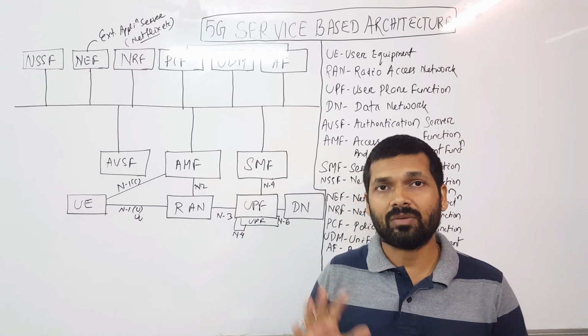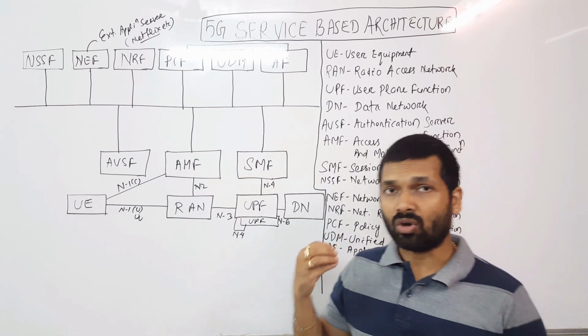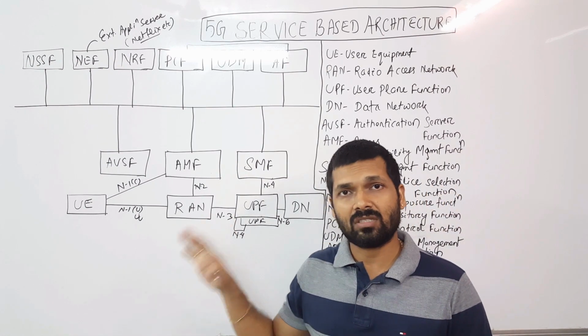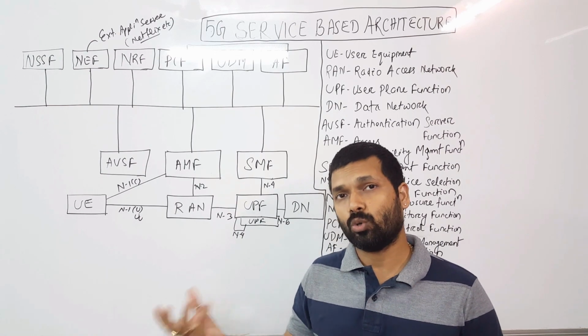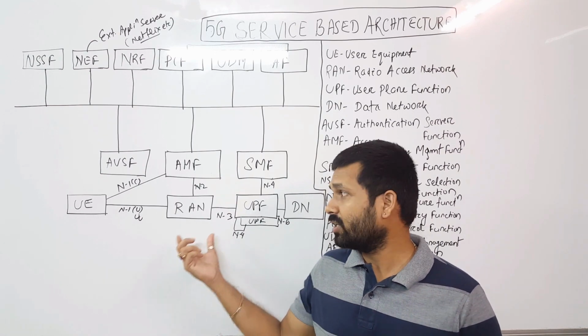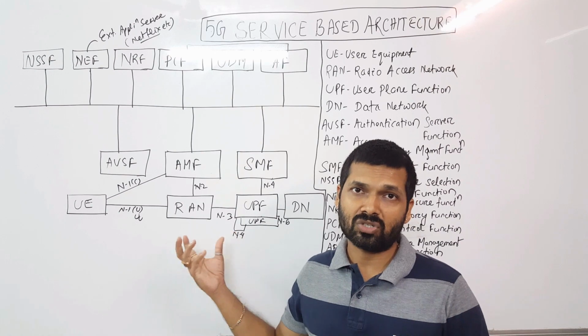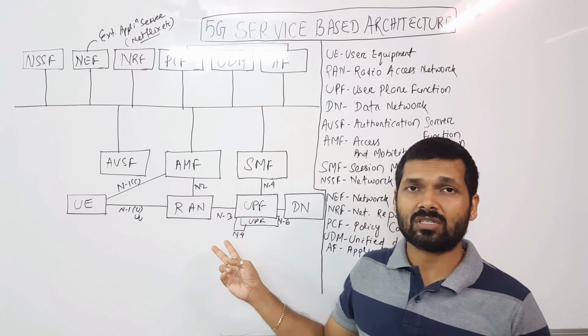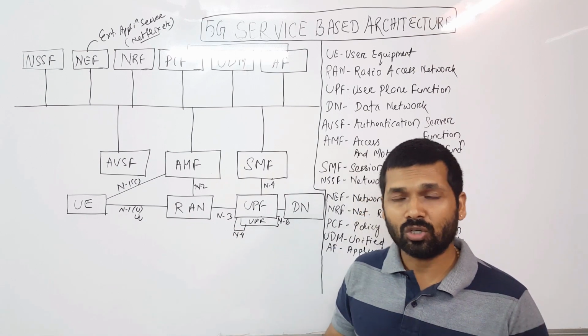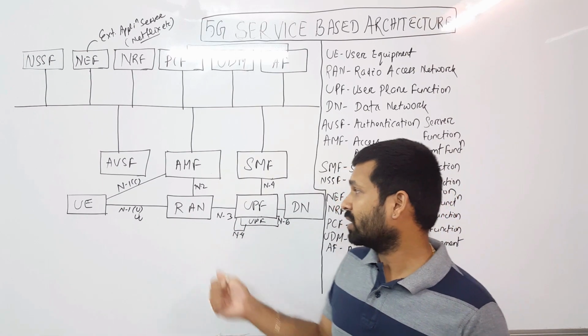That means we have only a 5G network. If we go with non-standalone deployment, then we have the existing 4G core and we are just deploying a new gNodeB as an additional radio, which is a 5G node. So two different nodes here in the radio access network: the next generation eNodeB, or the gNodeB.